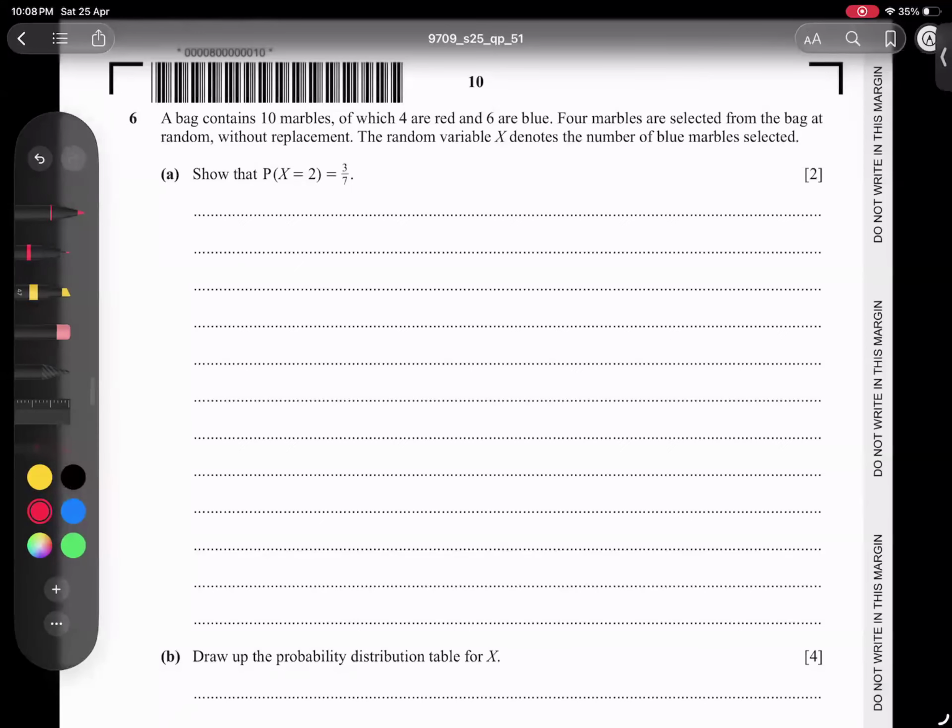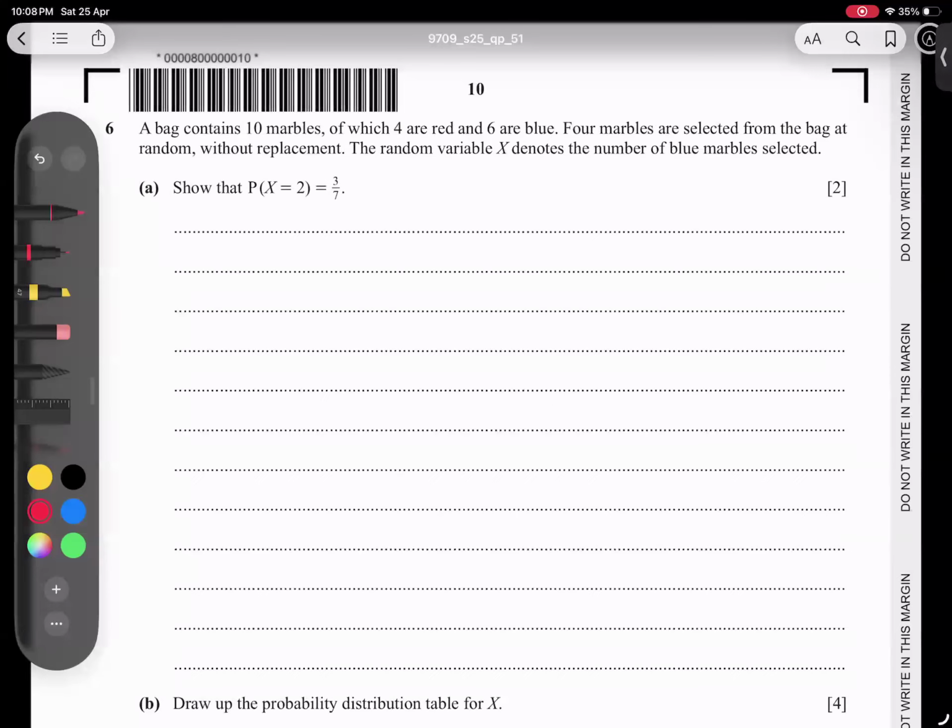Question number 6, students. We have a bag containing 10 marbles, 4 red and 6 blue. This is clear. And 4 are selected, it means we have to select 4 from here, without replacement. And X denotes what? The blue marbles. So our main concern is what X represents: blue marbles. So we care about the blue marbles only.